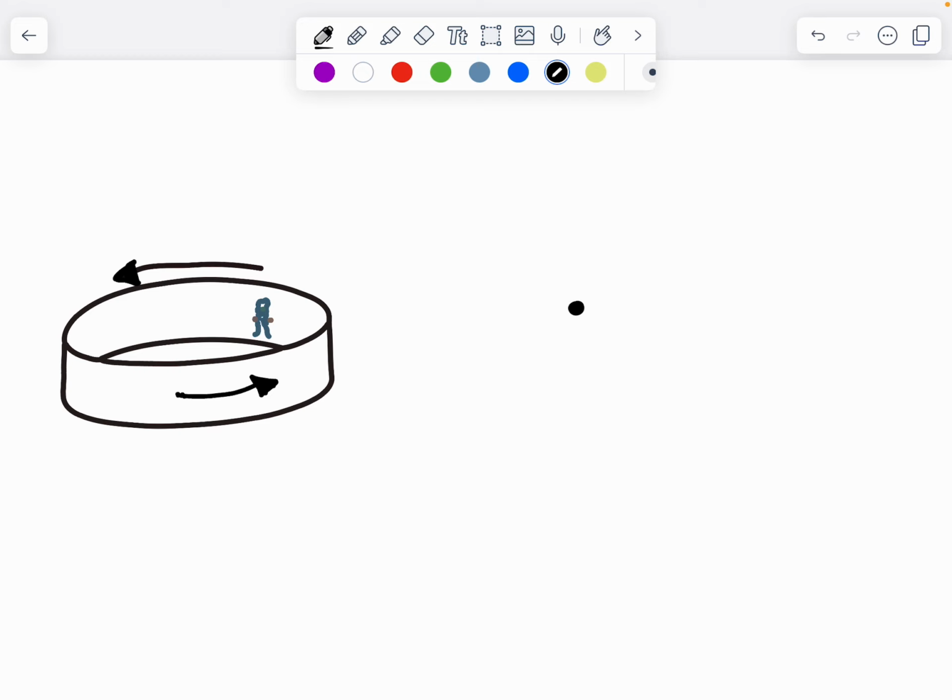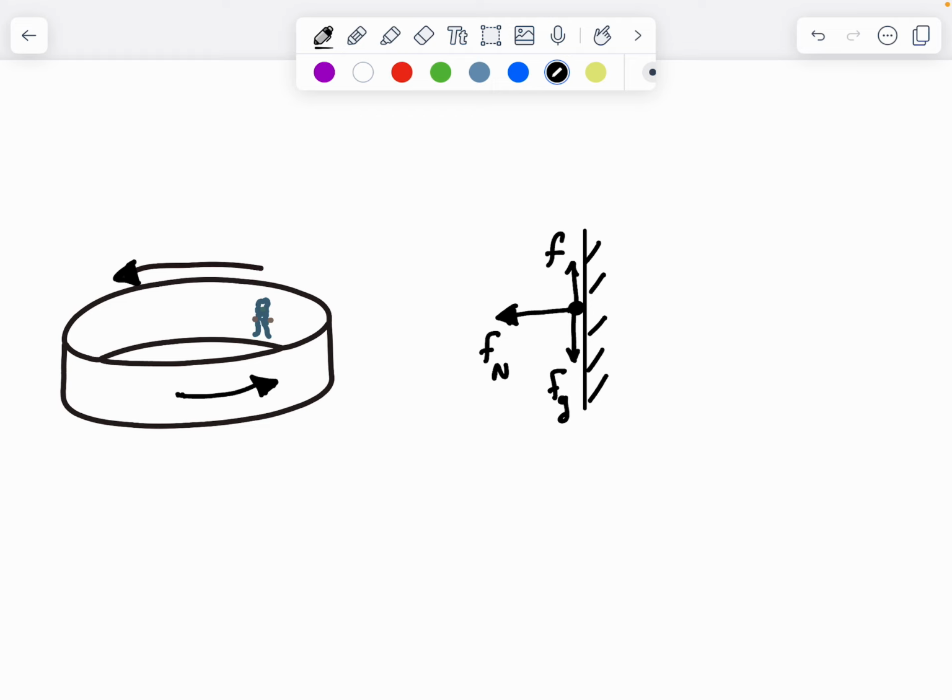So the forces acting on you if you are rotating in this direction. First of all, I should have a normal force. Let's say that's the wall, the wall of the spinning ride. So you have a normal force. You have a friction force upwards that keeps you from falling, and you have a force of gravity which is downwards.